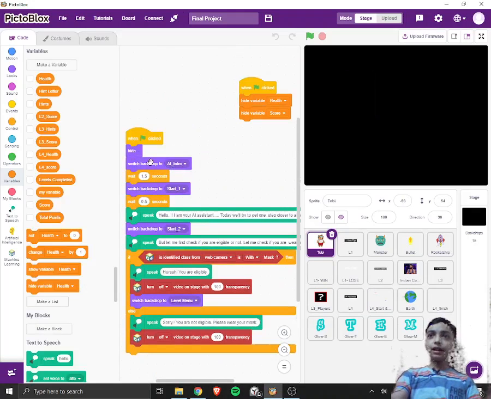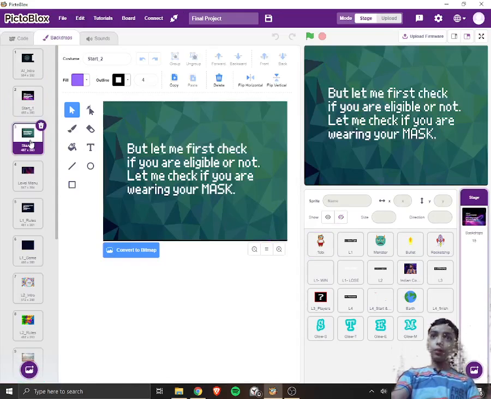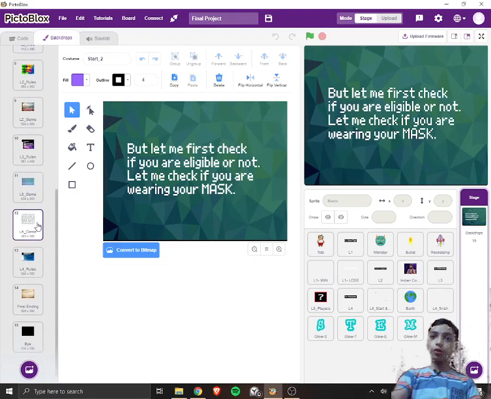So here it is switching backdrop to AI intro, and then it is switching backdrop to start 1. I'll show you all the backdrops. So this is AI intro, start 1 and then start 2. I have a total of 15 backdrops.